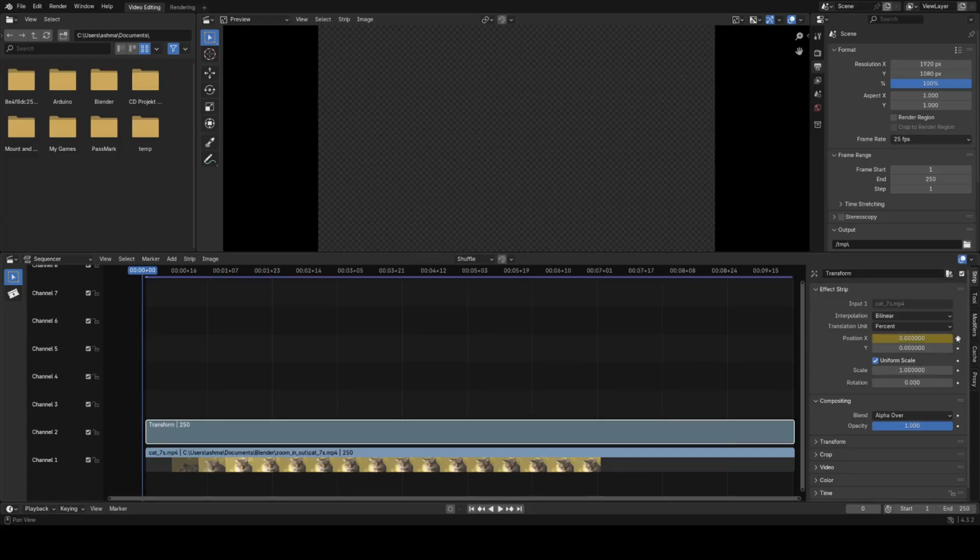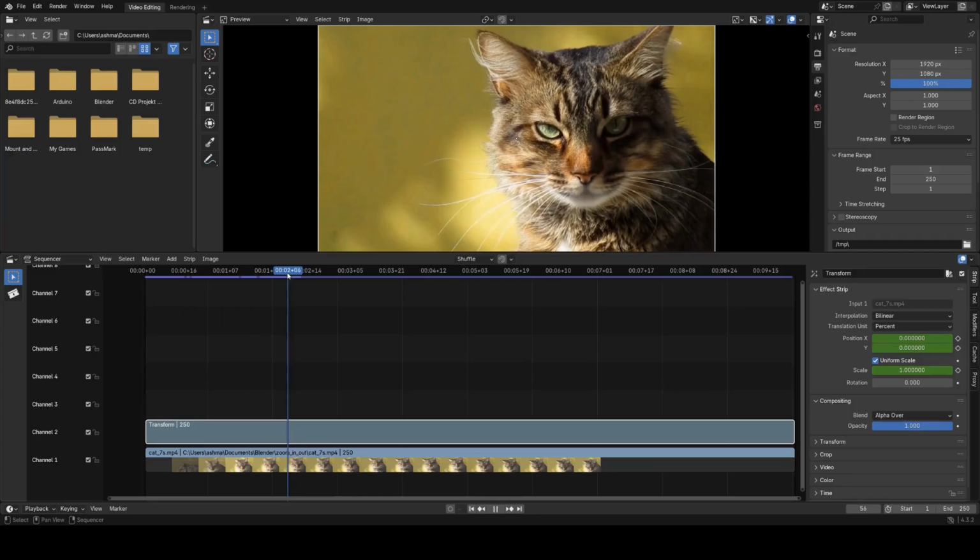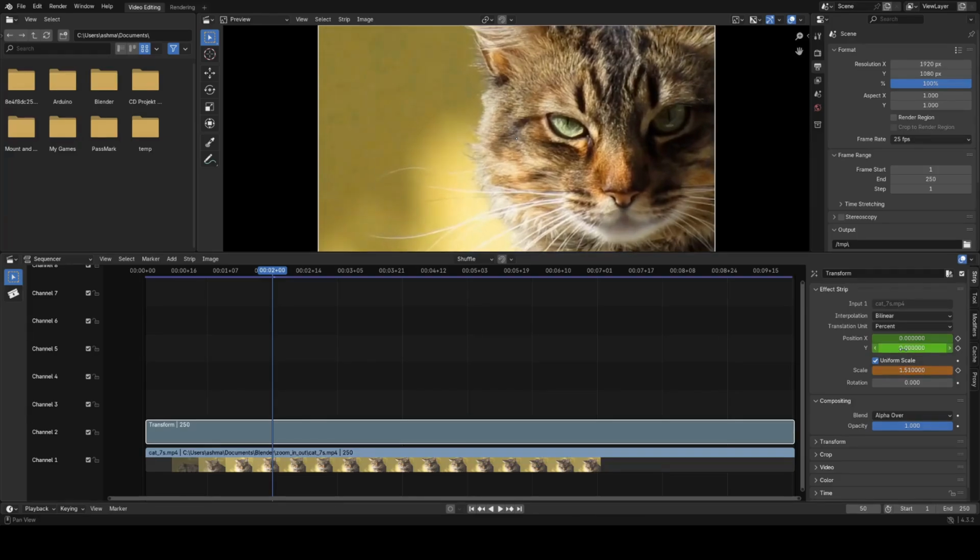We need to mark which properties we want to modify. Select Position and Scale. Let's pick a frame where we would like to zoom in. We need to adjust position and scale and then mark them.